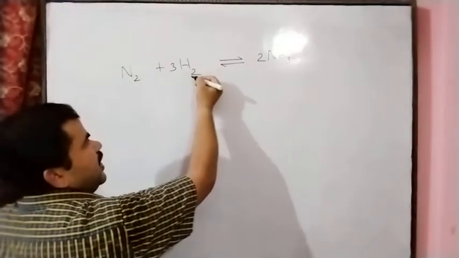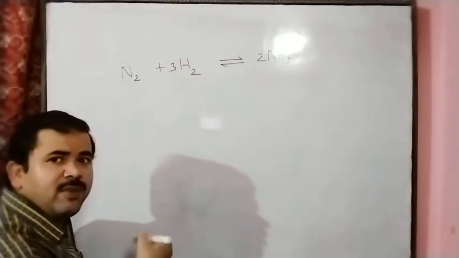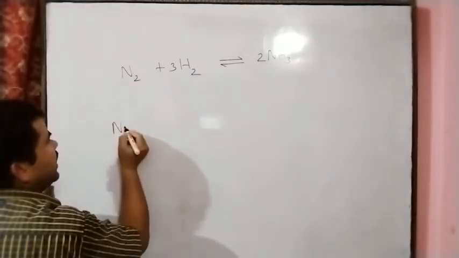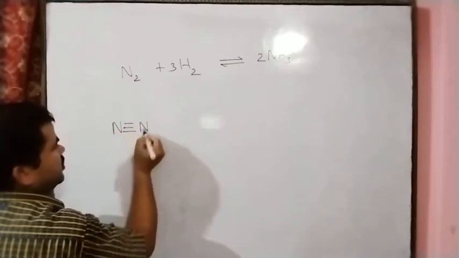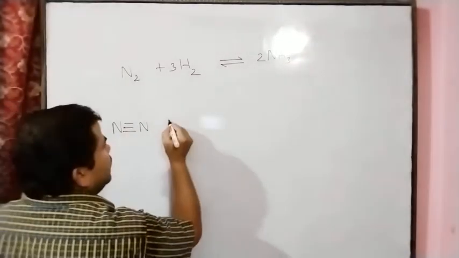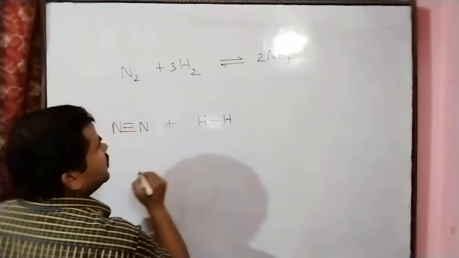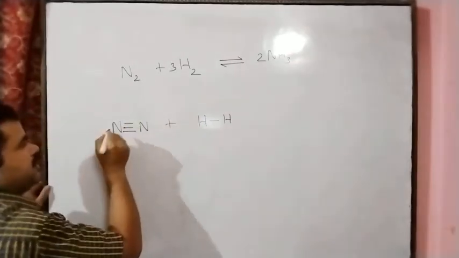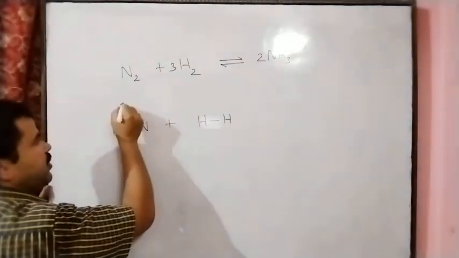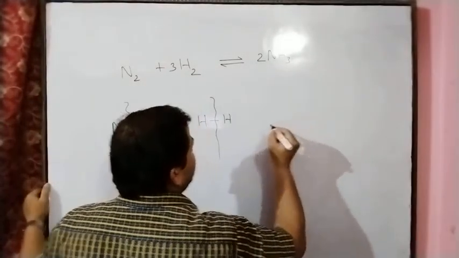So nitrogen reacts with hydrogen, we get ammonia, and during the chemical reaction, breaking and formation of bonds take place. For example, nitrogen we can write as N triple bond N, because three covalent bonds are present between the nitrogen atoms. Then hydrogen has a single covalent bond between the hydrogen atoms. Breaking and formation of bonds take place simultaneously. Here the bond breaks, here also the bond breaks, and then we get the product ammonia.